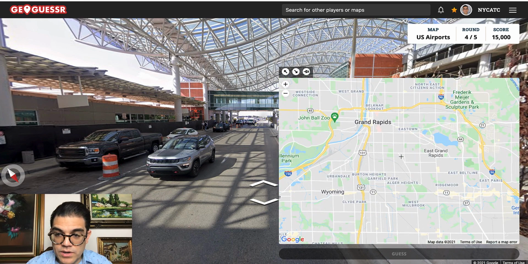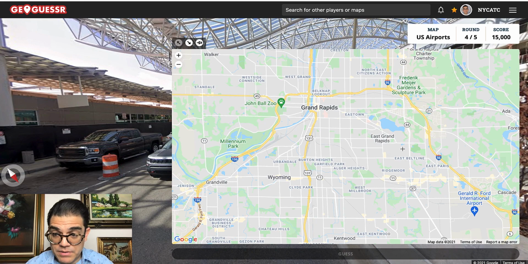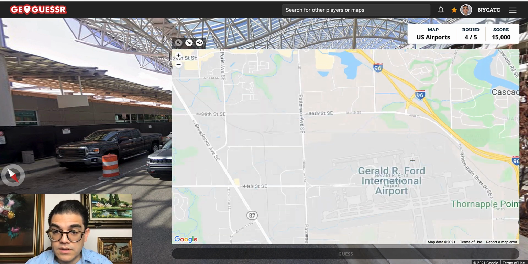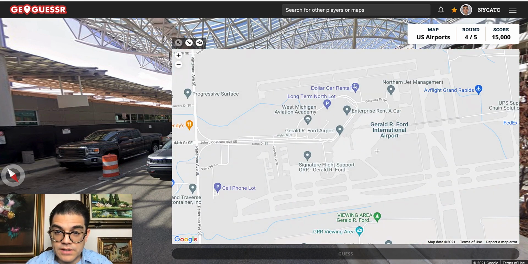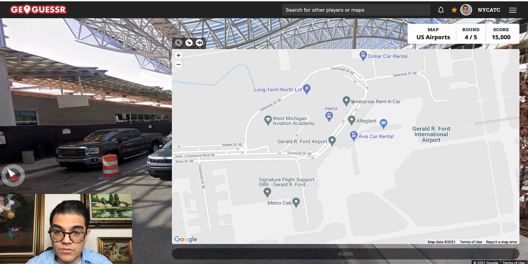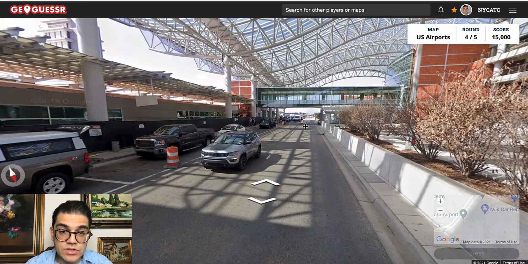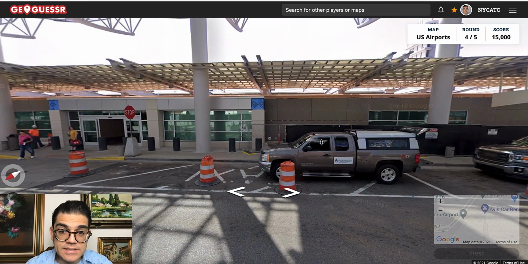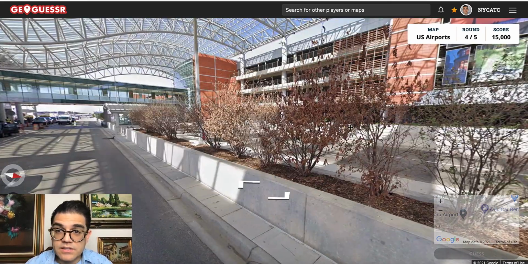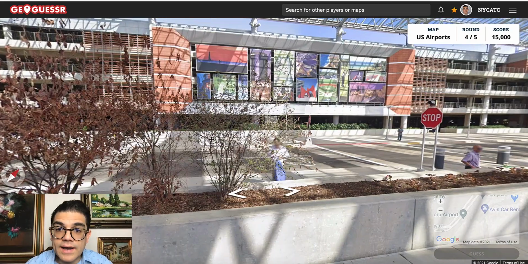Let's see here. Where is the airport? This is an airport that I've not been to. Okay, here's the airport. There's the airline terminal right there. Let's see approximately where this is. The check-in side is on this side here. This side here looks like a parking garage.